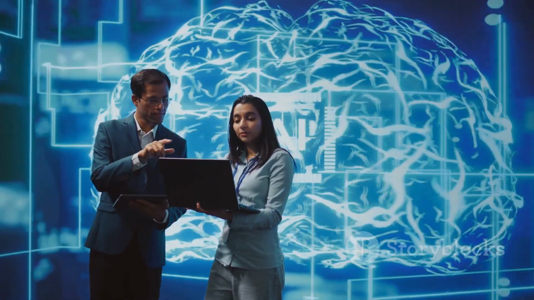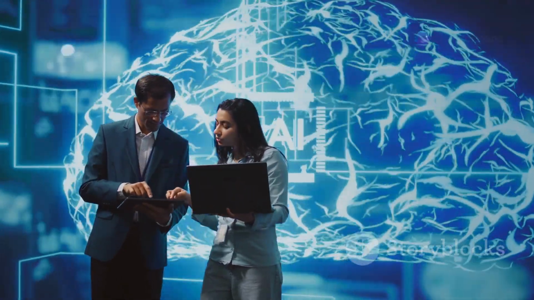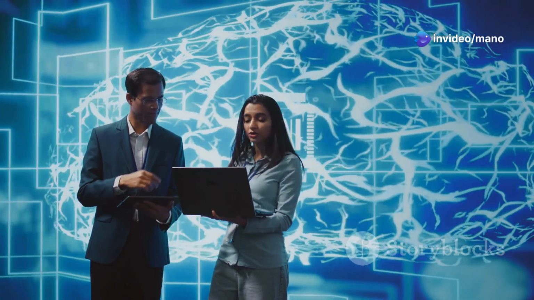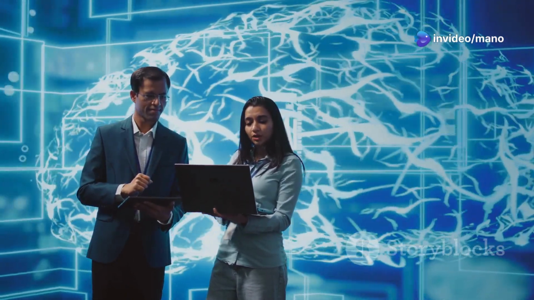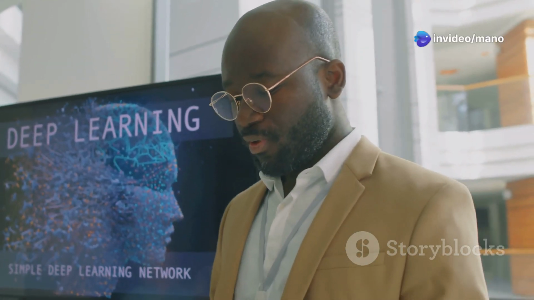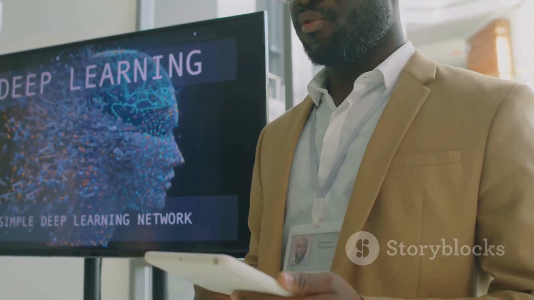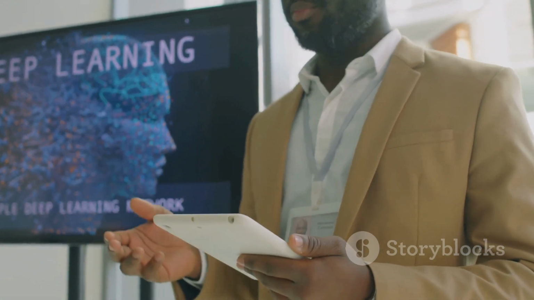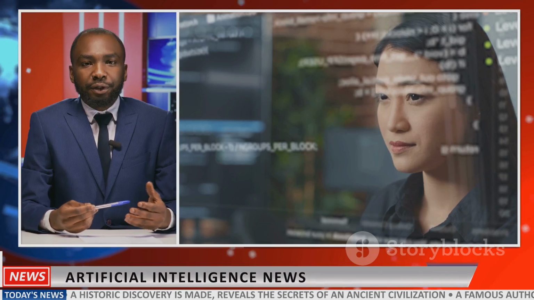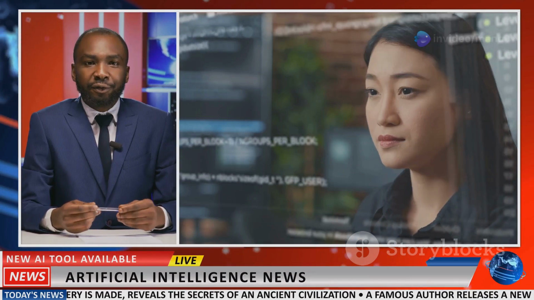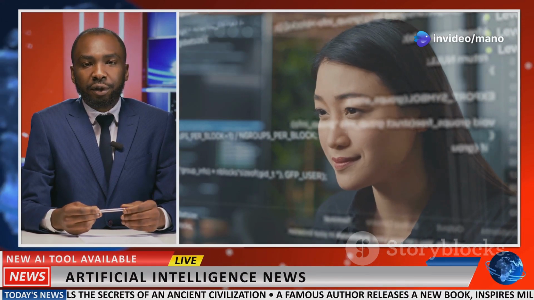This essay aims to demystify AI by breaking down its core components and explaining how they work together. We will delve into the fascinating world of machine learning, computer vision, natural language processing, and more. By understanding these building blocks, we can gain a deeper appreciation for the power and potential of AI.